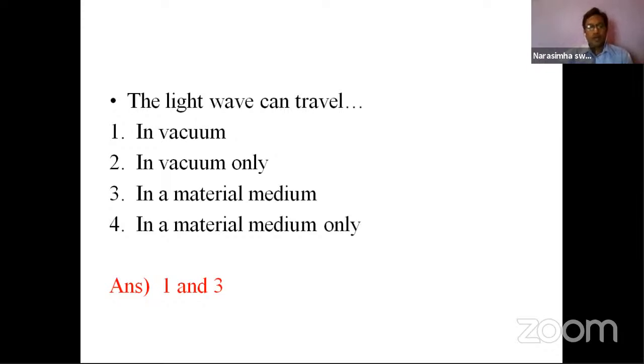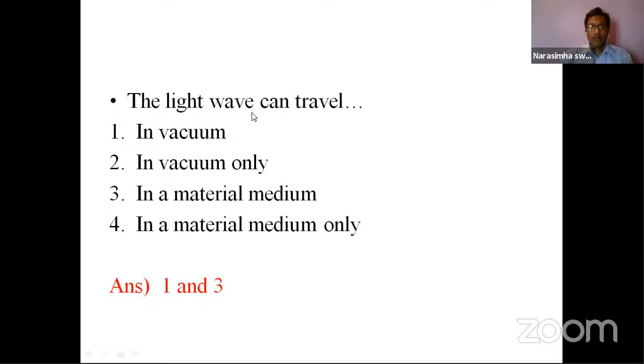It can move in all types of media. Only the velocity varies; some physical parameters may change, but the light wave can travel in a vacuum and in a material medium like glass, water, any chemical, liquids, anything.